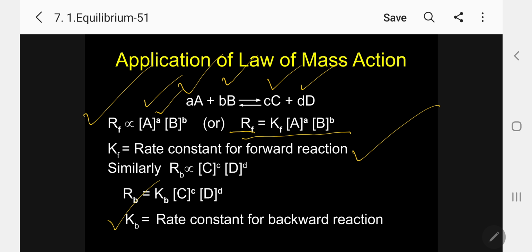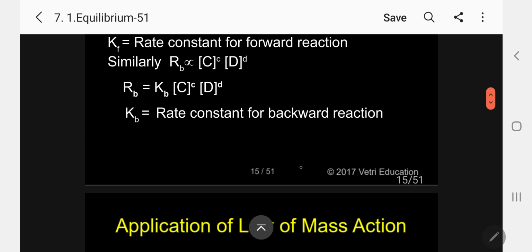Please follow. So we are getting two constants: Kf, the rate constant for the forward reaction, and Kb, the rate constant for the backward reaction. So this is the rate equation: rate equals rate constant into the product of reactants. Let me continue.